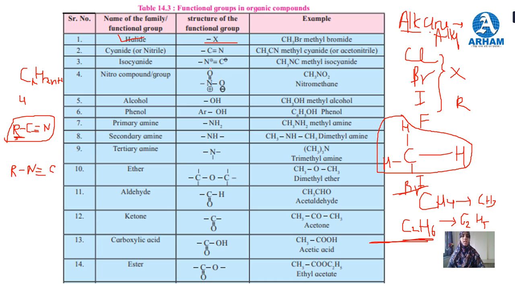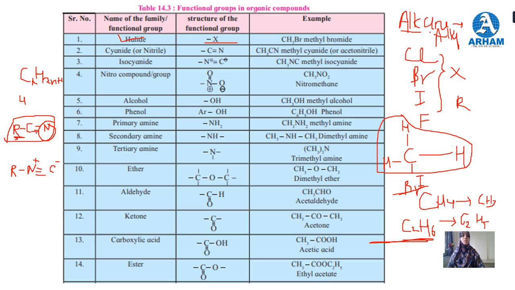So nitrogen carries a positive charge here and carbon will carry a negative charge. See, this is nitrogen in cyanide, bonded with the carbon atom, and in this isocyanide, the nitrogen will form a bond with the alkyl group. Okay. So halide, cyanide and isocyanide.